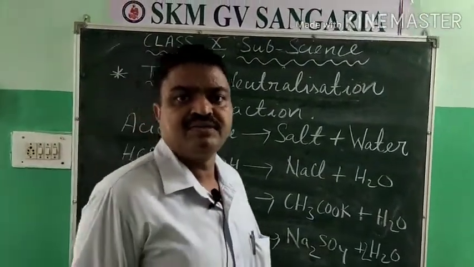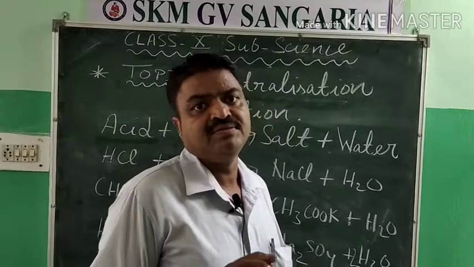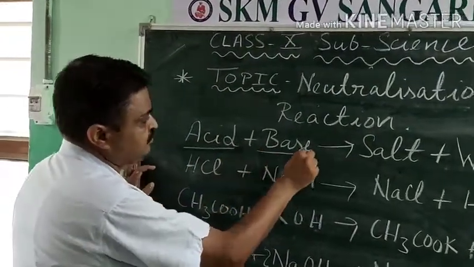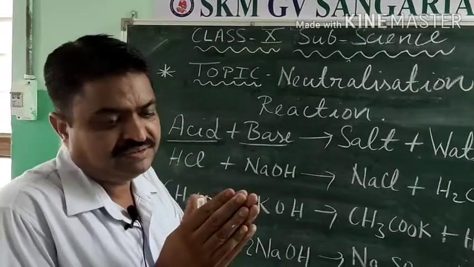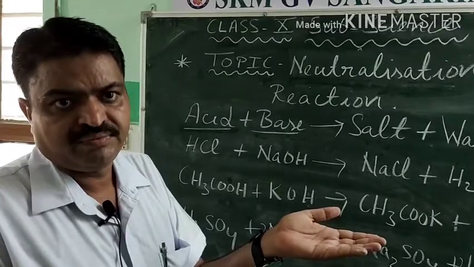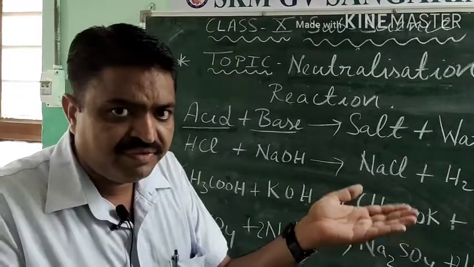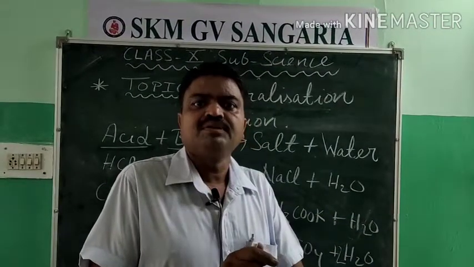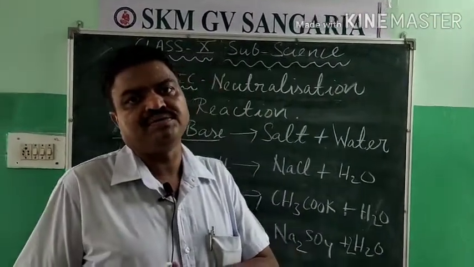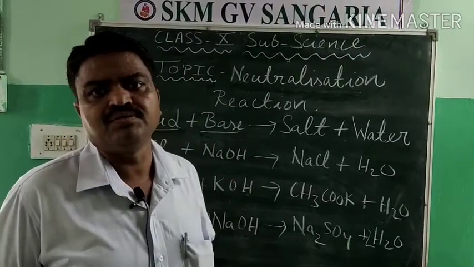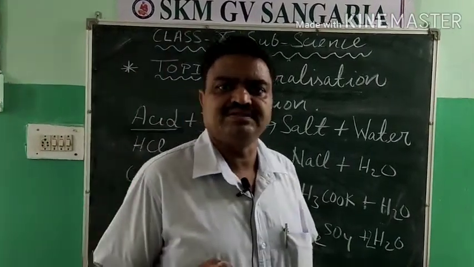Why do we call it the neutralization reaction? Because acid and base have different chemical properties, so when they react with each other they neutralize their chemical properties. Due to that, this reaction is known as a neutralization reaction.